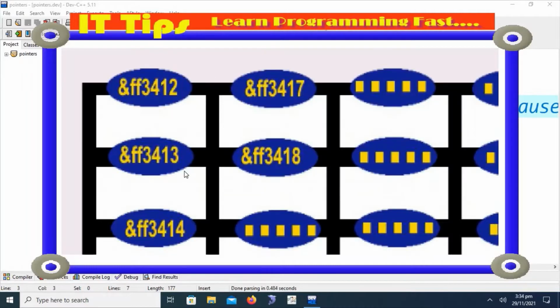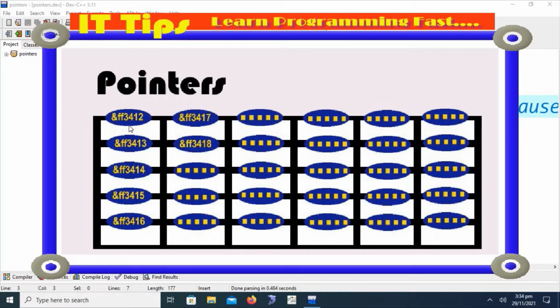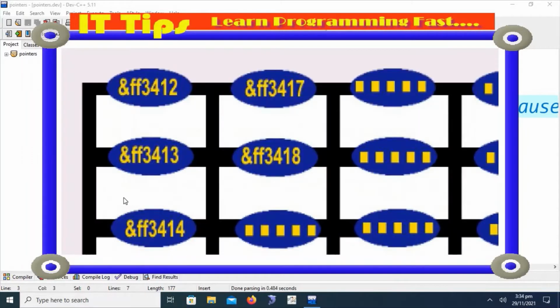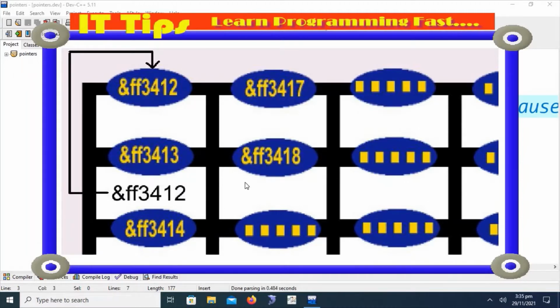So what's the concept of a pointer? Here we can see that a lot of memory locations are represented in this visual. These memory locations are addressed by unique addresses in the form of hexadecimal. We can zoom in. These hexadecimal addresses give a particular identity to each and every memory cell in the memory locations. These are called the addresses of the memory cells.